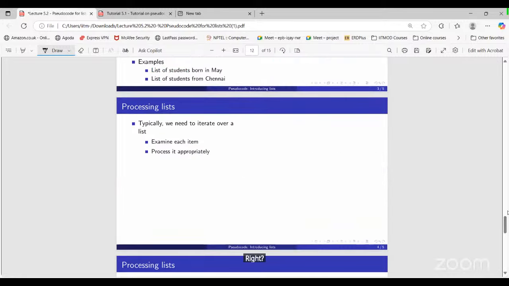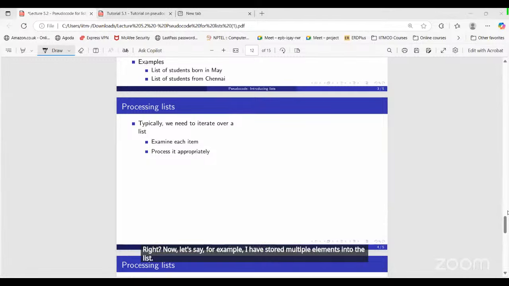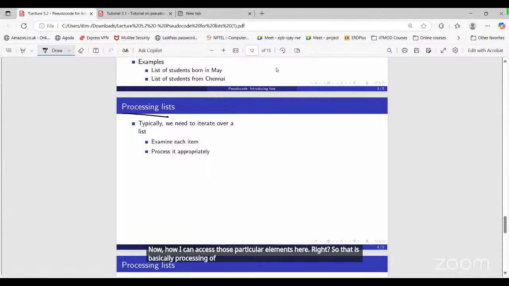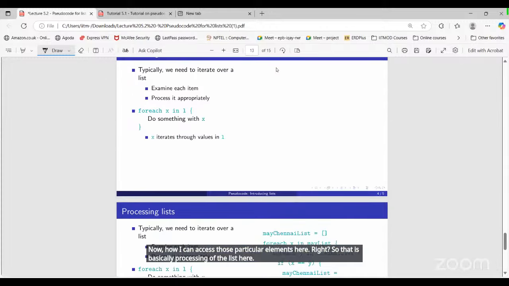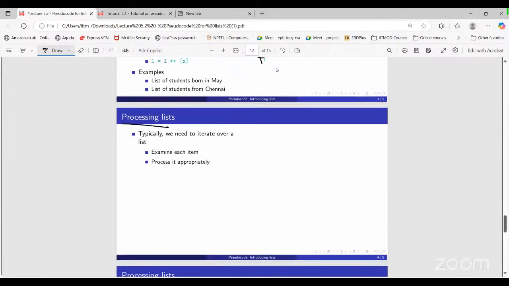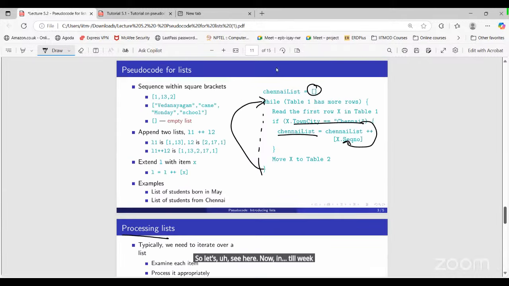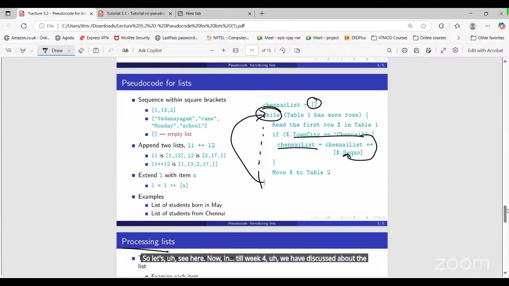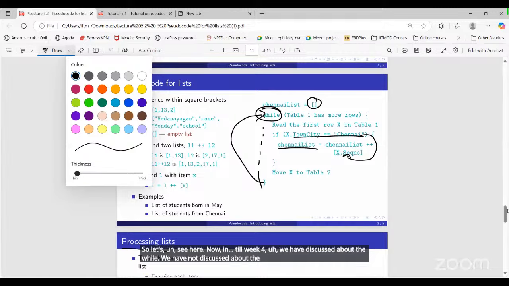Now let's say I have stored multiple elements into the list. How can I access those particular elements? That is basically processing of the list. Till week 4, we have discussed the while loop. We have not discussed the for loop yet.